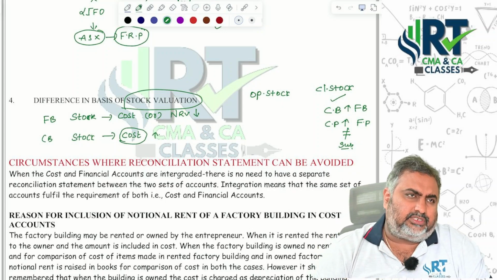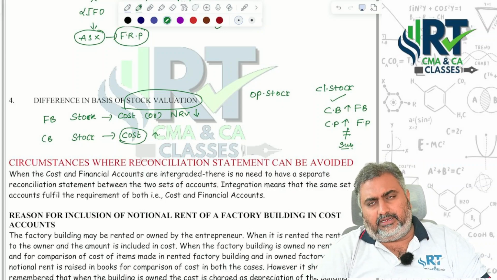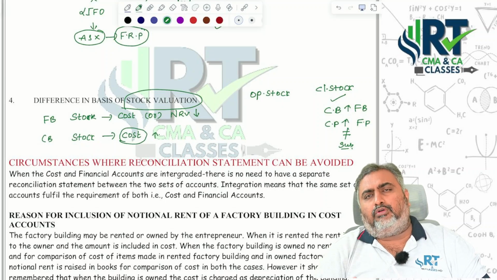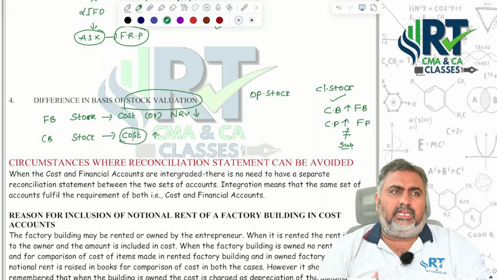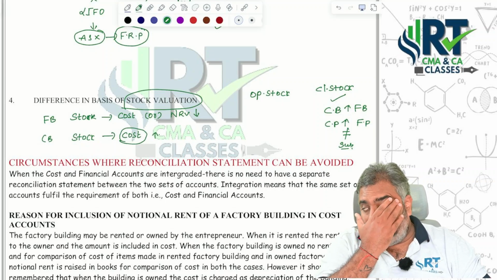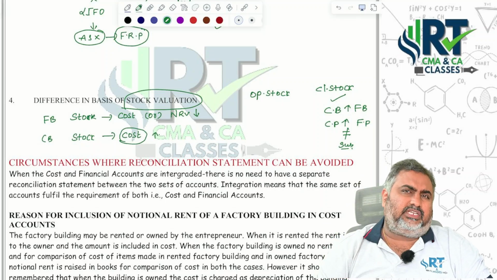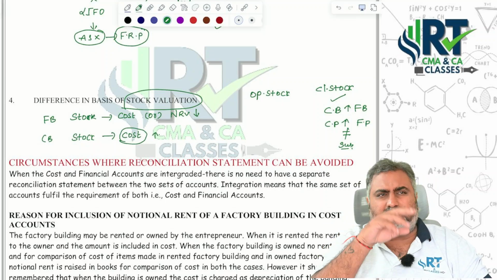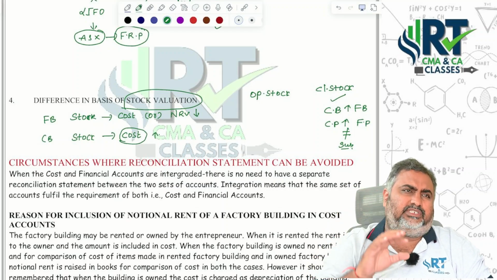Second, certain notional expenses like interest on capital raised but not paid, or paying rent for our own premises. Actually you are not paying any rent, but you are showing it. Or showing salary to the proprietor, when actually you are not paying any amount of salary. On the basis of opportunity, we are recording these things. Or charging depreciation when the book value was actually written down to zero, but still you are showing depreciation.